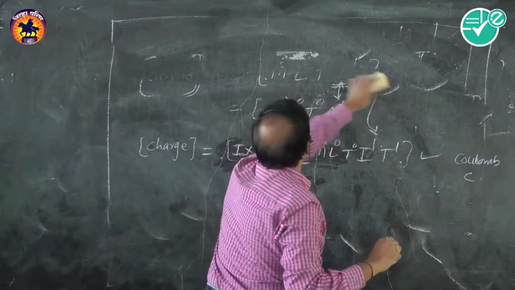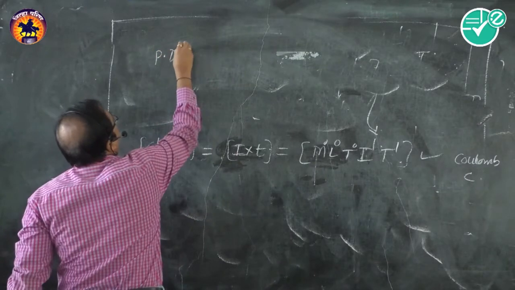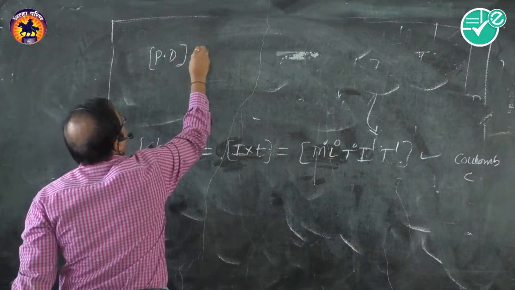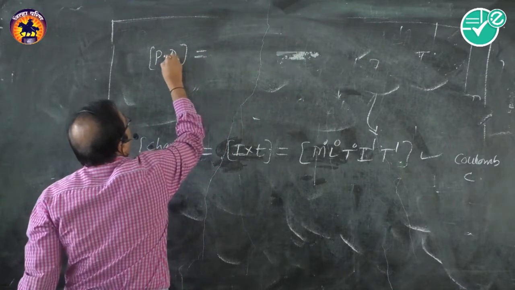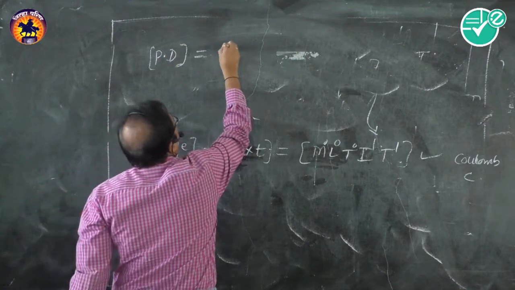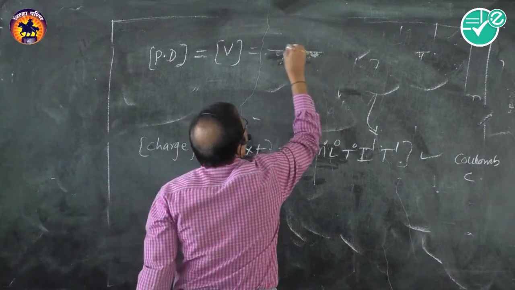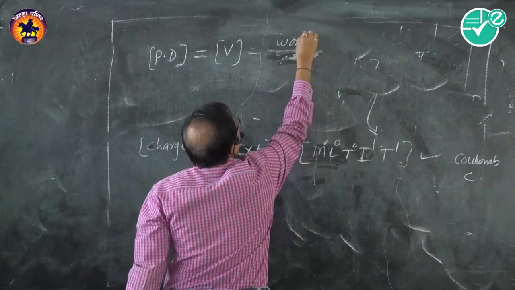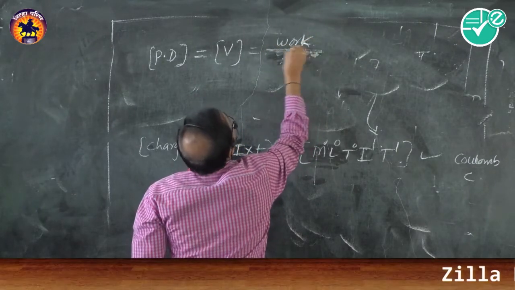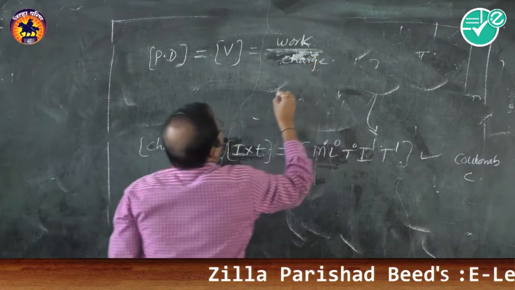Let us study the dimensions of potential difference. PD, potential difference, we have studied in Ohm's law and EMF in the 8th or 9th standard. It is denoted by V. So what is the formula? It is equal to work done upon charge.